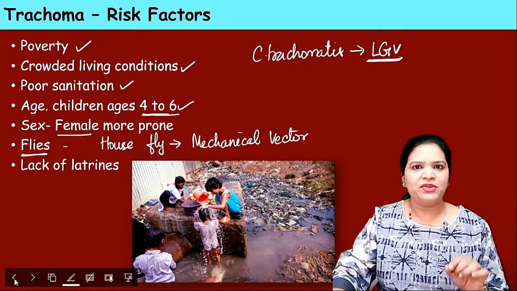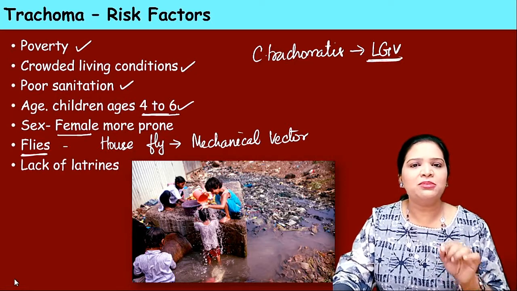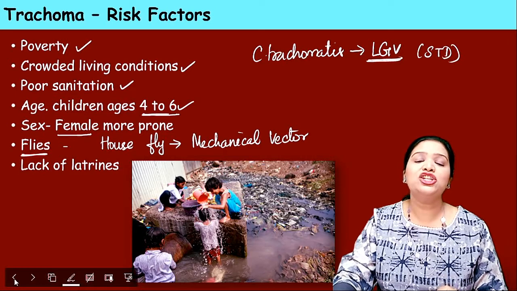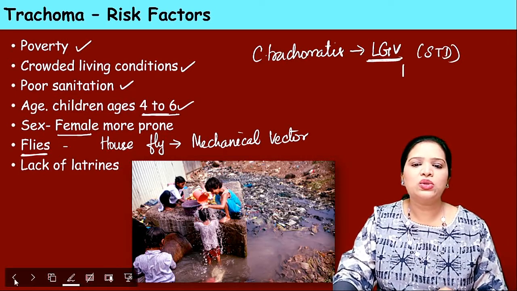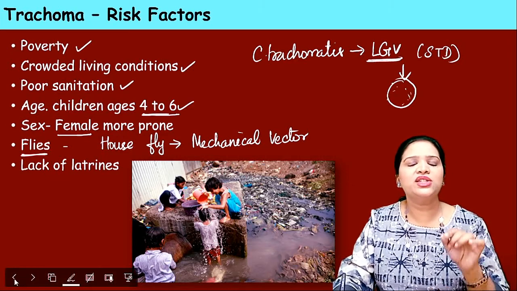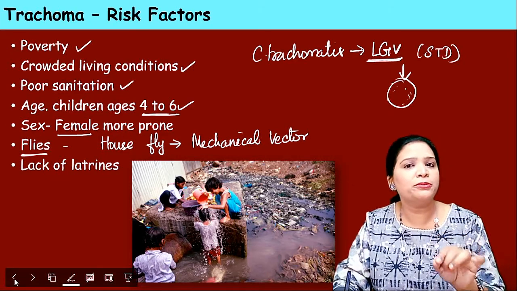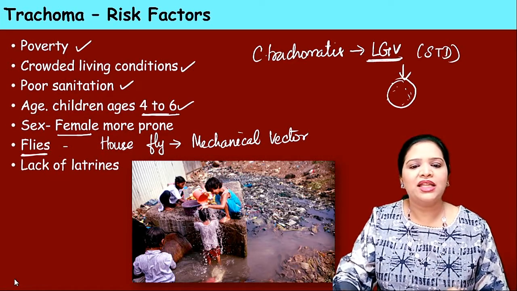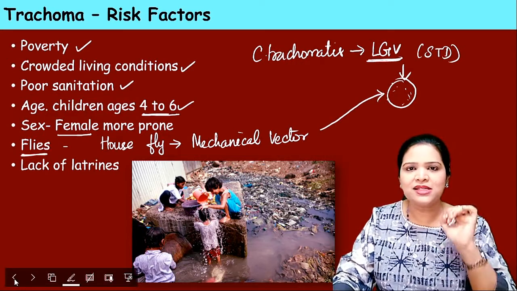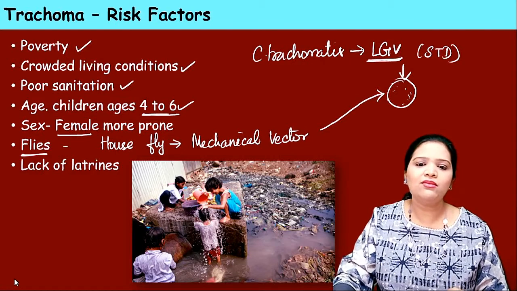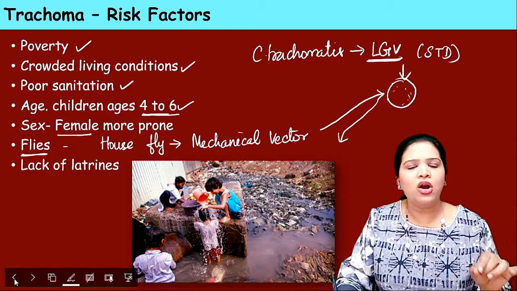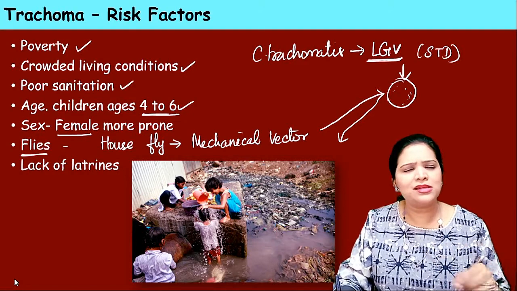If a person in a home is affected by LGV, a sexually transmitted disease, the person is using the toilet. On the toilet seats, there may be vaginal discharge or discharge from the penis. If that is not properly cleaned, what happens? The housefly goes and sits on this toilet seat. It picks up the bacteria, and again this housefly comes and sits somewhere in the house on any object, a pen or pencil.